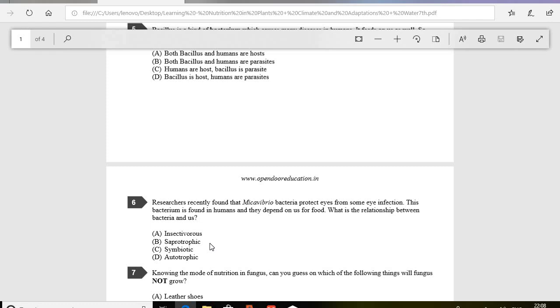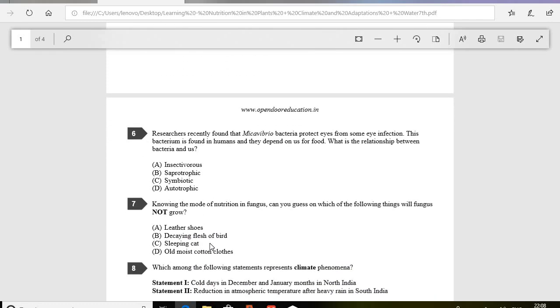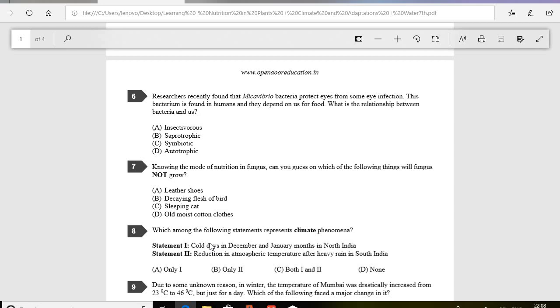Okay, so question number 7. Knowing the mode of nutrition in fungus, can you guess on which of the following things fungus will not grow? Yes, so the correct option is option C, sleeping cat. Fungi are not like green plants and they cannot make food by photosynthesis as they lack chlorophyll. They feed on dead and decaying matter. Other than the sleeping cat, which is living, all are decaying organic matter.